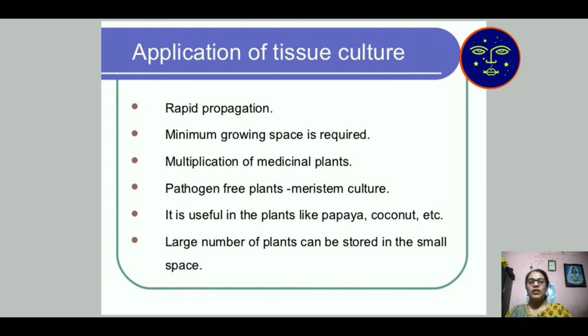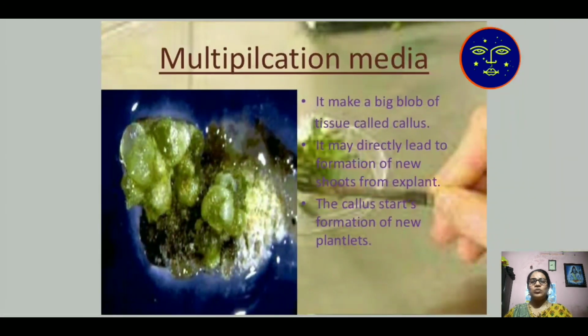Pathogen-free, viral-free plants will develop with the help of this technology. It is useful in plants like papaya, coconut, etc. Easily growing plants are required for this technology, and a large number of plants can be stored in a small space. So, all these are the points of application of plant tissue culture.